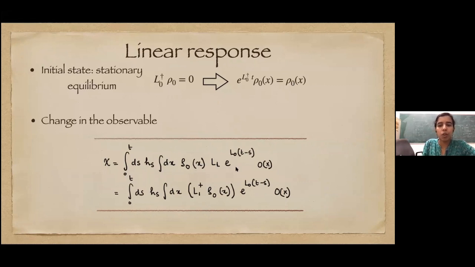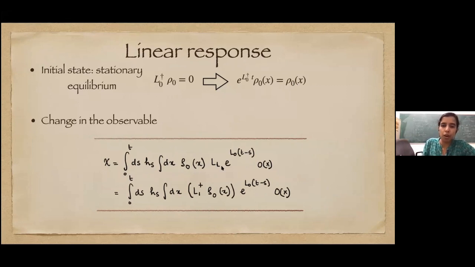Here you can already read off the response function. If you remember the definition, the susceptibility was a time integral with h(s) and R(t,s). This is our R(t,s), this integral here, and you already see that it's a function of t minus s.